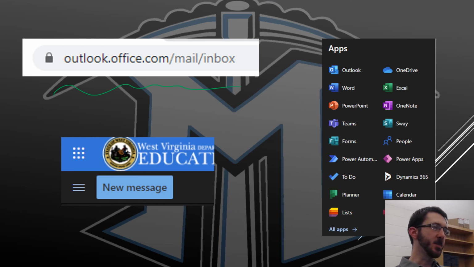Once you get in there, you'll see all your emails, and you also have what's called the waffle button up here, called that for obvious reasons. If you click that, you will see a drop-down of all the apps that you have access to. Your computer should have things like Microsoft Word and Excel already downloaded, but you also have access to some of the other things. If for some reason the downloaded version stops working, you can always go to your browser, go to your mailbox, hit the waffle button, and get to Word in the cloud. It's not quite as convenient, and some of the features aren't quite as nifty, but it will work in a pinch, and you'll definitely be able to do your assignments that way in an emergency.